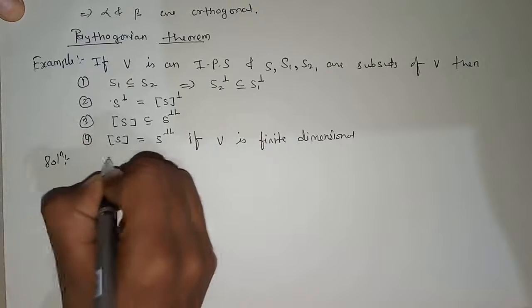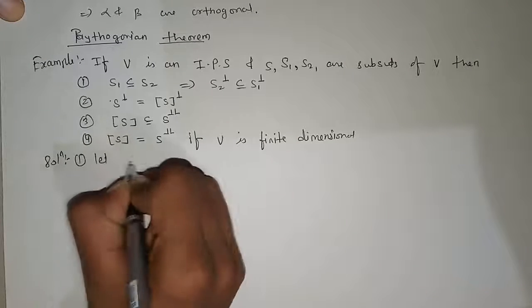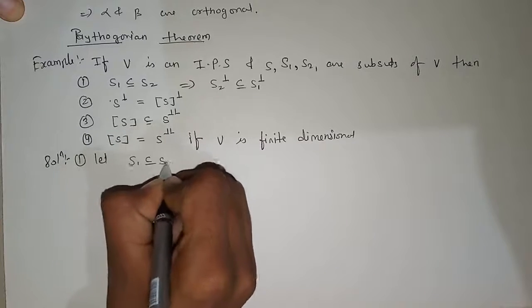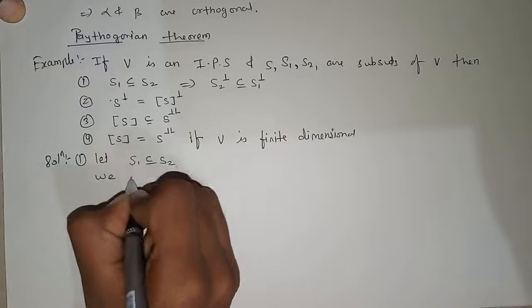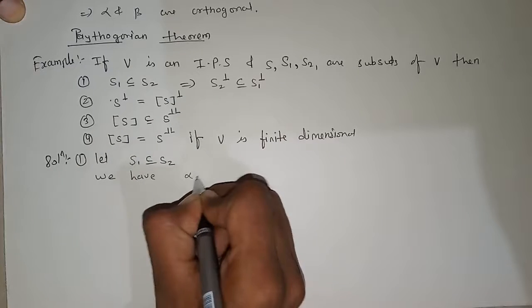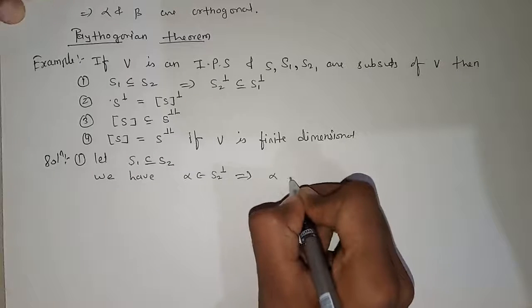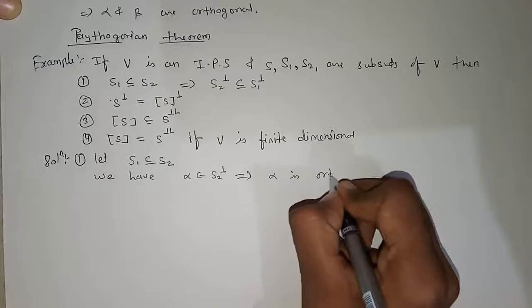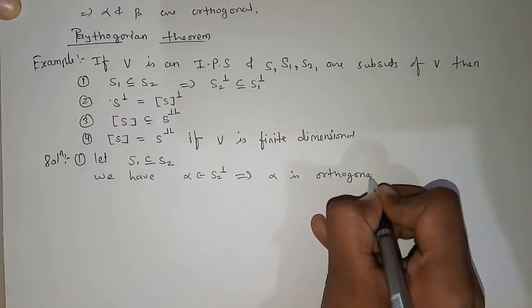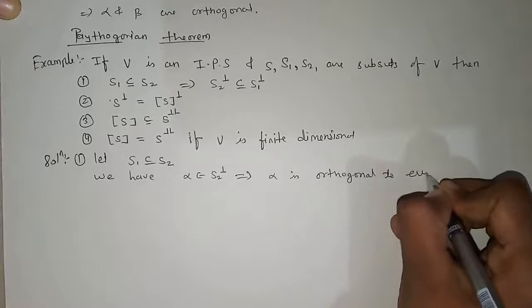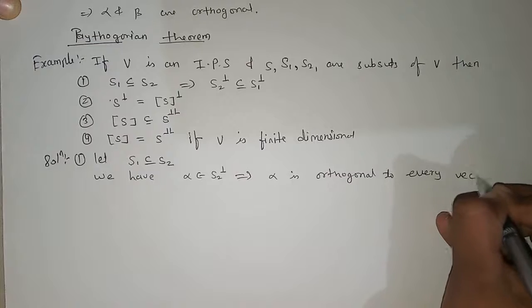Solution. Let, for the first one, S1 be contained in S2. Now we have, if alpha belongs to S2 complement, this implies alpha is orthogonal to every vector in S2.